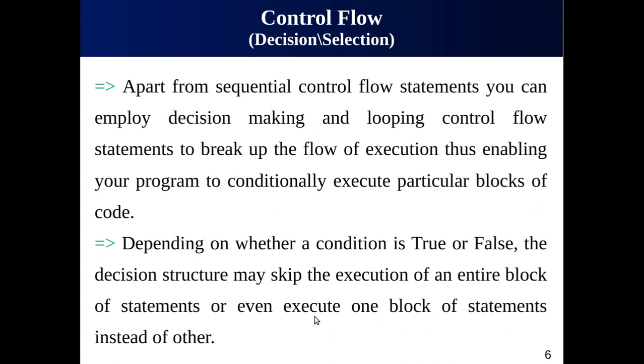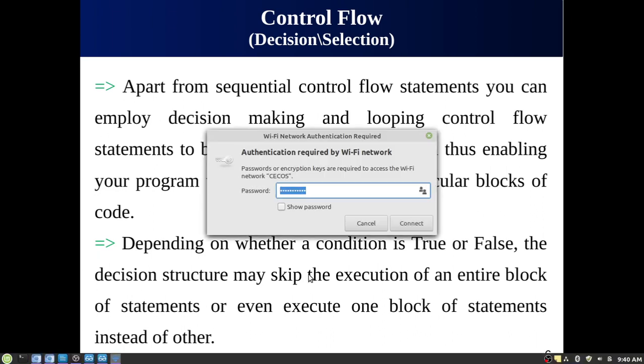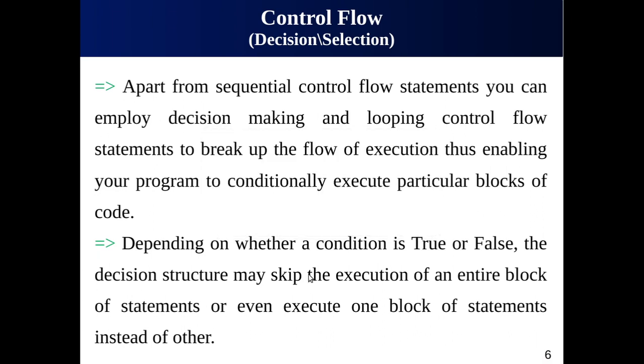The decision control is a bit different. Although the sequential control is heavily used in programming languages, it cannot handle every type of task or every type of scenario, or solve every kind of problem. Some problems simply cannot be solved by the sequential structure. So for cases where the sequential control flow is not sufficient, we have to use either the decision control flow or the iteration, depending on the scenario.